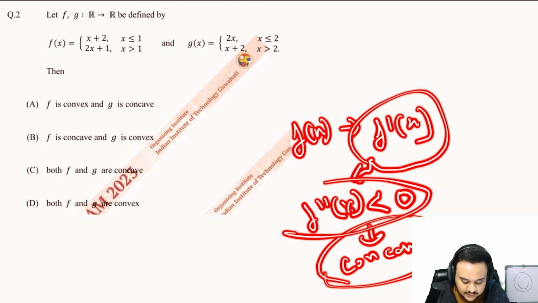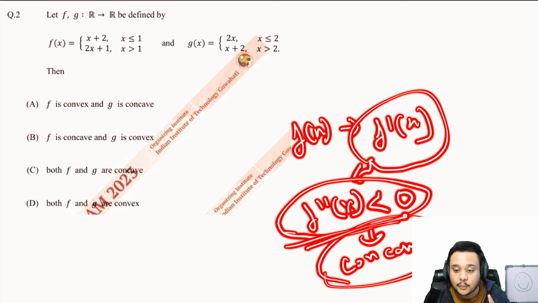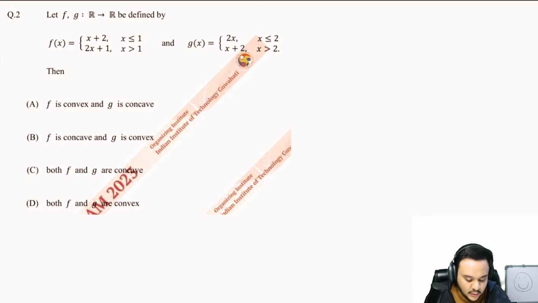What does this mean, this part? It means that if the slope of the function is a decreasing function, it is a declining function, then the function is concave. Okay, so even without using the differentiation method, there are other methods as well which you can use to solve it, right? Like for example, in this question, you have f(x). So first of all, let us solve for f(x) below 1. We have the function f(x) in two different domains. It is broken up below or equal to 1 and above 1, right?